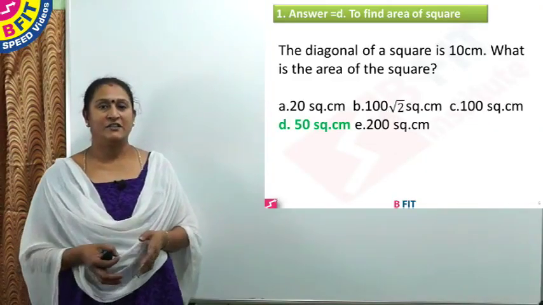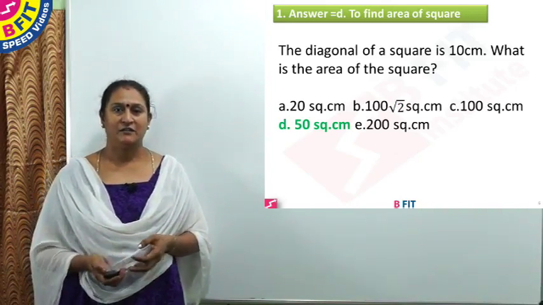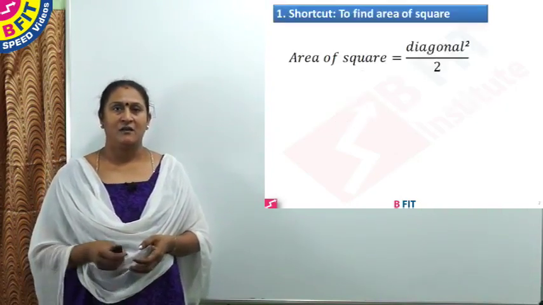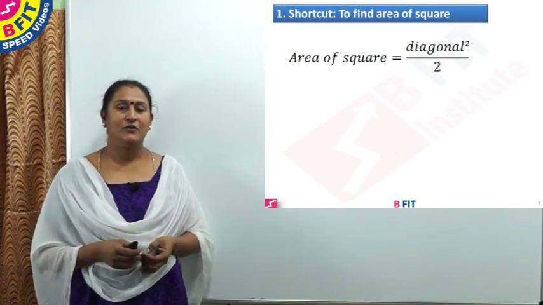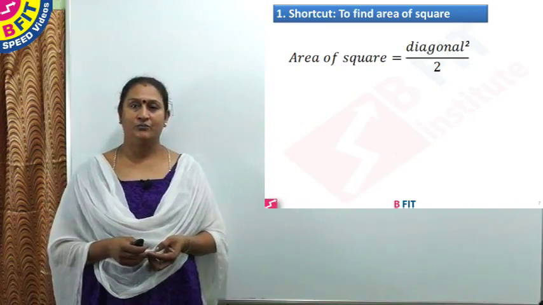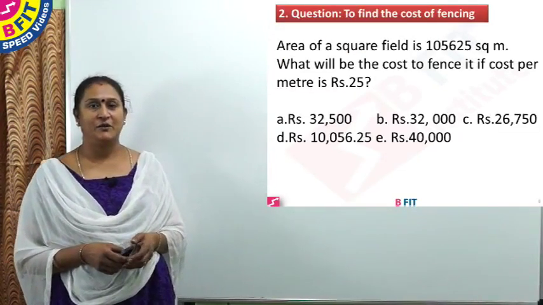And answer for question number 1 is option D, 50 square centimeter. And to find area of the square in terms of diagonal, it is equal to diagonal square by 2. So we'll see the next question, question number 2.